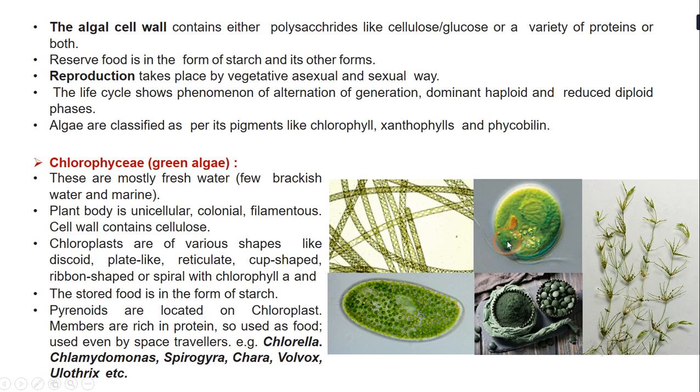This cup-shaped structure that you see, which is not very clear as it is a microscopic picture and not a diagram, this peripheral cup-shaped structure is the chloroplast in Chlamydomonas. They are ribbon shaped, so ribbon-shaped and spiral chloroplast is seen here in Spirogyra. So the chloroplast is of all these shapes, and it also contains chlorophyll A, and the food is stored in the form of starch. Now the pyrenoids are located in the chloroplast.